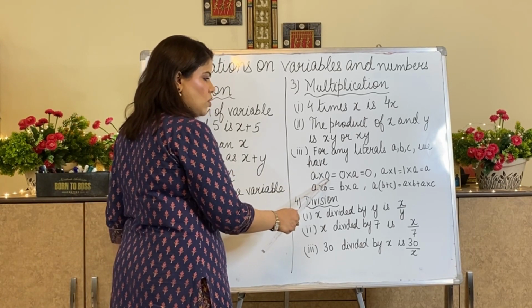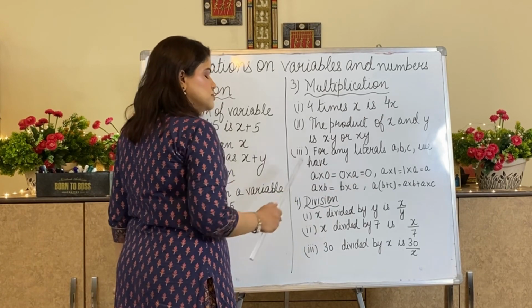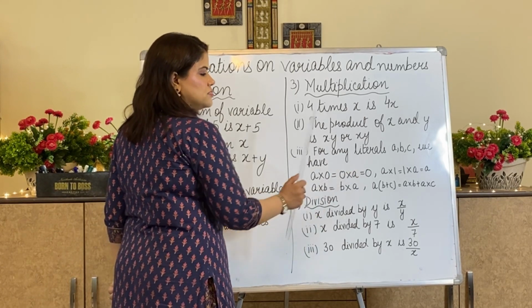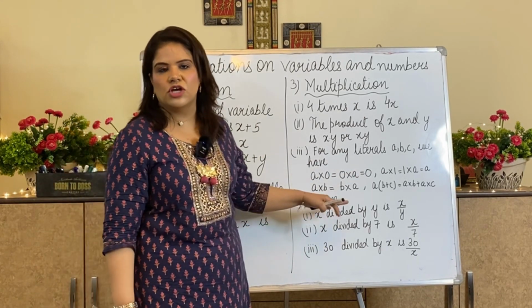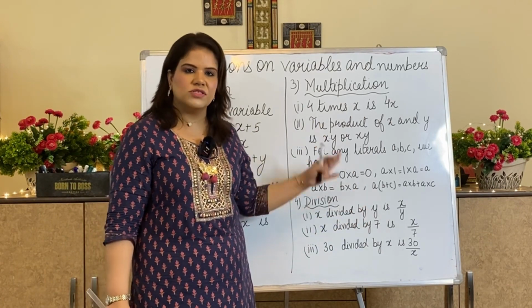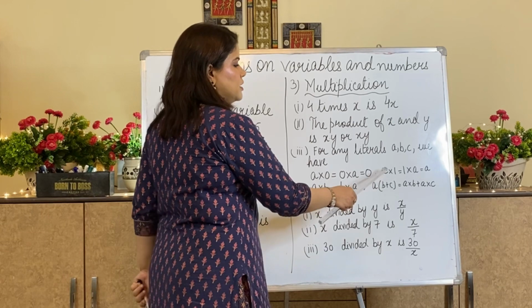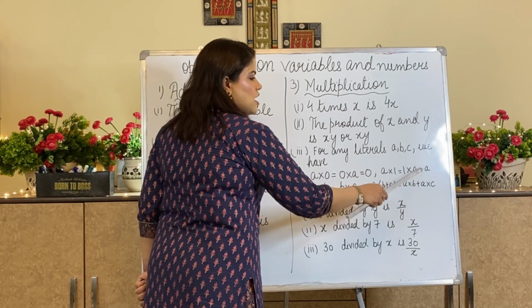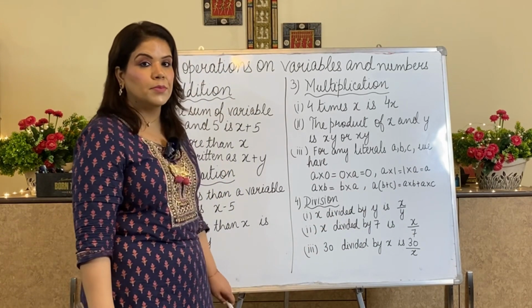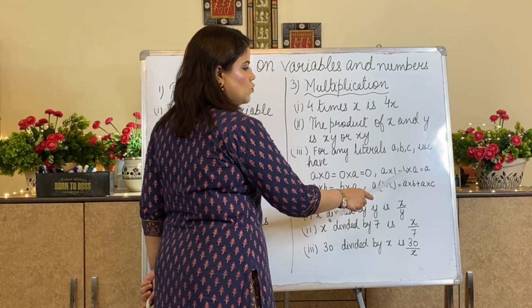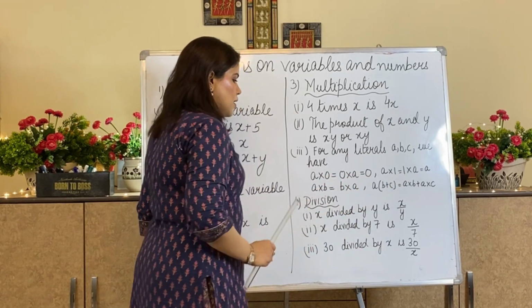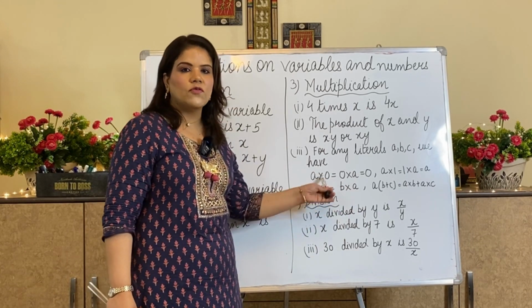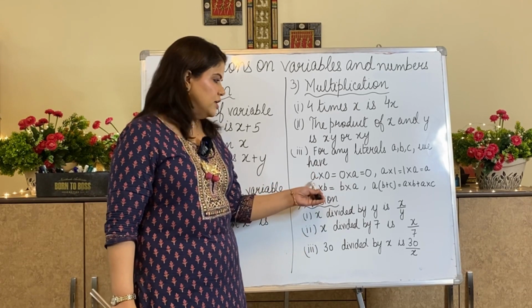Number multiplied with 0 or 0 multiplied with number is 0. Same way, variable multiplied with 0 or 0 multiplied with variable is 0. Any number multiplied with 0 or any variable multiplied with 0 gives us 0. Any number multiplied with 1 or any variable multiplied with 1 will give the same variable or same number. So a into 1 is equal to 1 into a is equal to a. Third is a into b is equal to b into a. Interchange of their places does not affect multiplication.